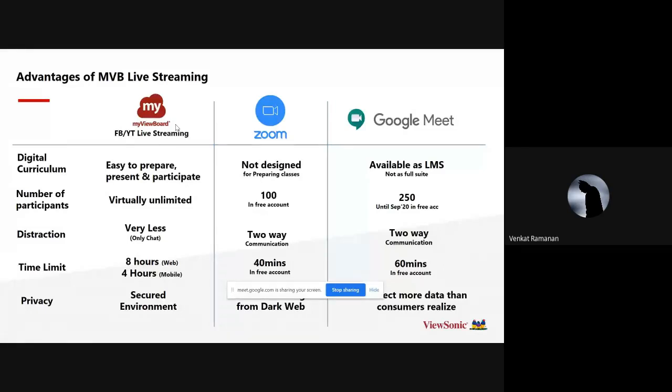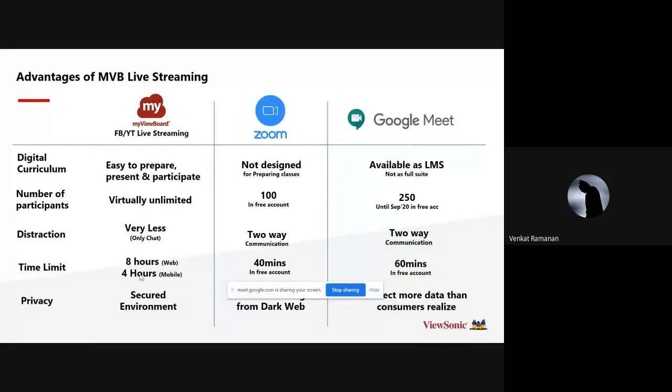So there is minimal distraction. And similarly, time limit: Google Meet has 60 minutes in the free account, or 40 minutes for Zoom in the free account. Whereas if you go live with your students in My Viewboard through FB or YouTube, it's 8 hours through the web. So you can conduct the entire session like what you do in a traditional classroom. 9 o'clock, there is a physics class, and 10 o'clock, there is a chemistry class. Similarly, you can conduct or schedule the entire session on YouTube or Facebook.